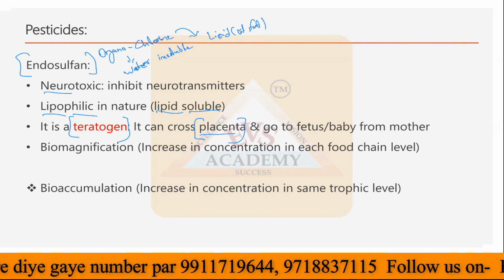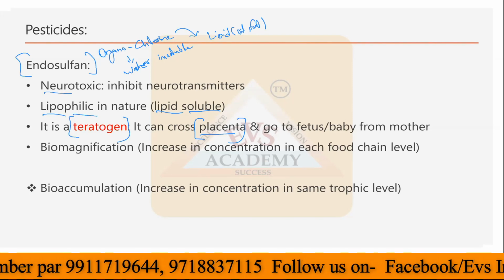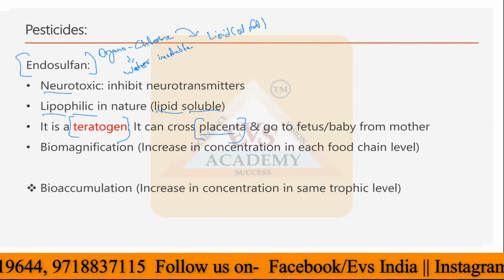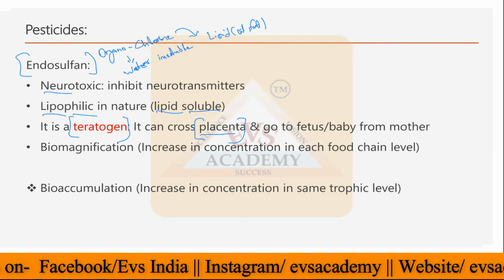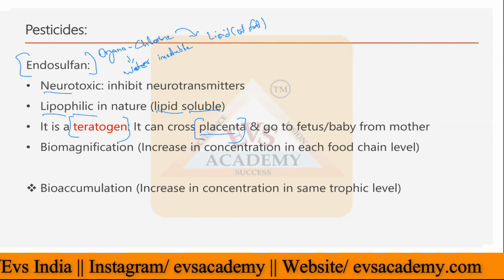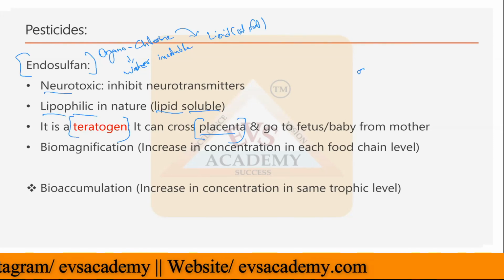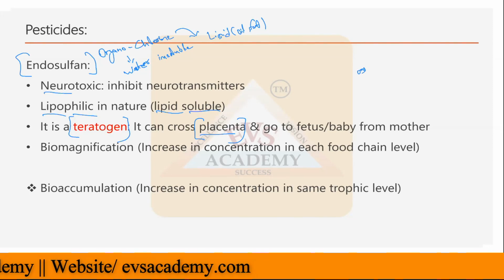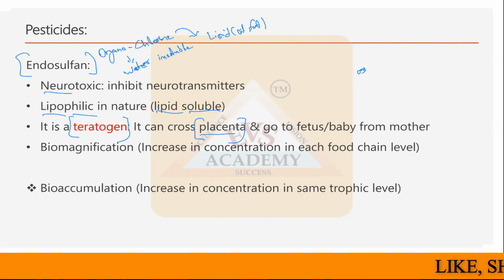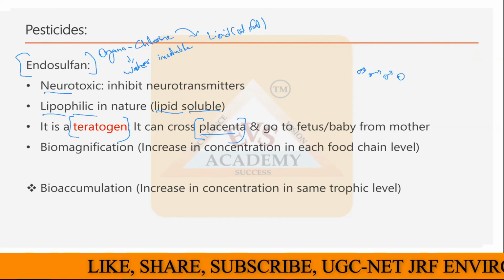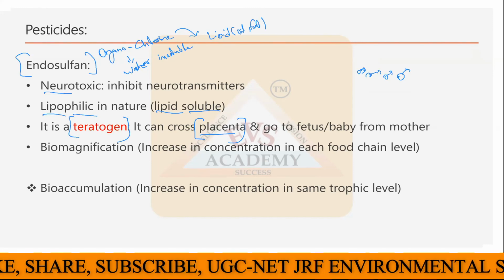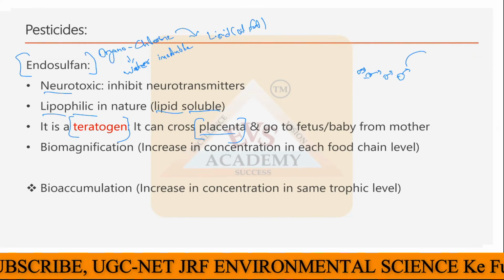Then endosulfan is also responsible for biomagnification. Biomagnification you can also find in DDT. For example, suppose a chemical is released in a pond and the small fishes take up that chemical. Then these fishes are eaten by big fishes, and the big fishes will eat multiple small fishes, and all that chemical present in these small fishes will come to a large fish.